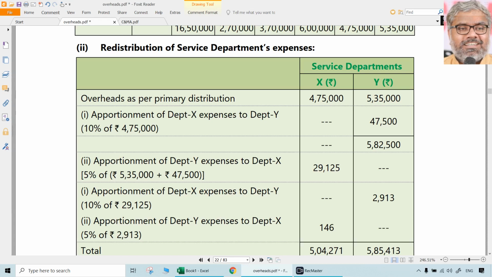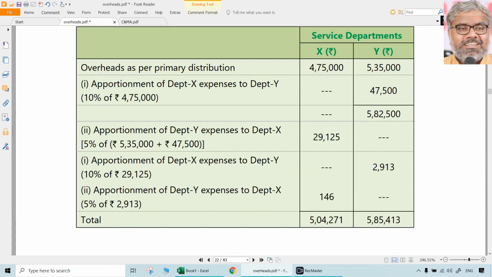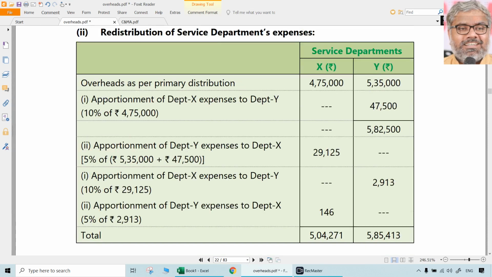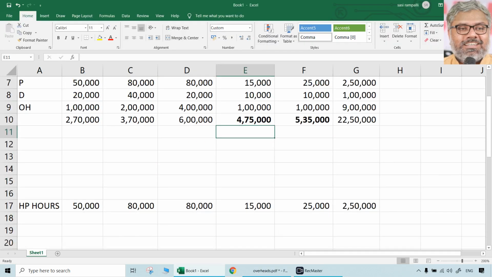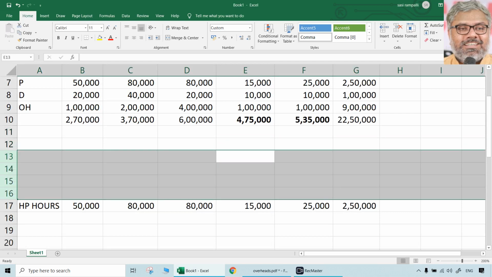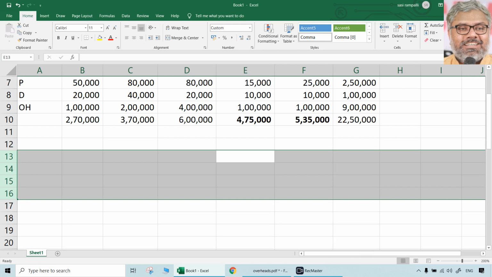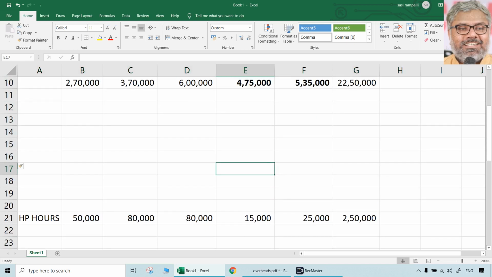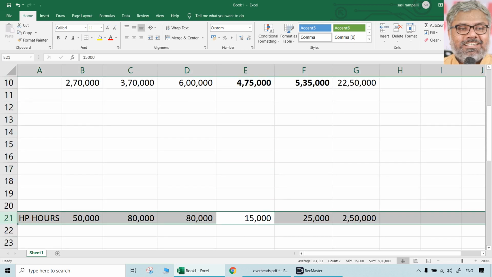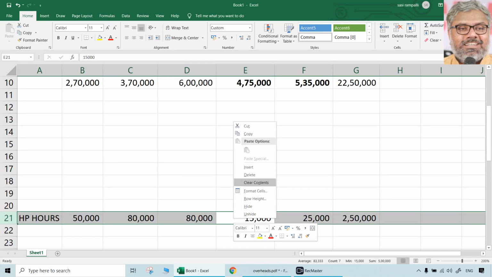We can start with any one of them. Only taking service departments alone, we can do that. So let us take this service departments separately as a calculation. That is a trial and error method we are using. I'm going to just hide this so that it is not disturbing every time.